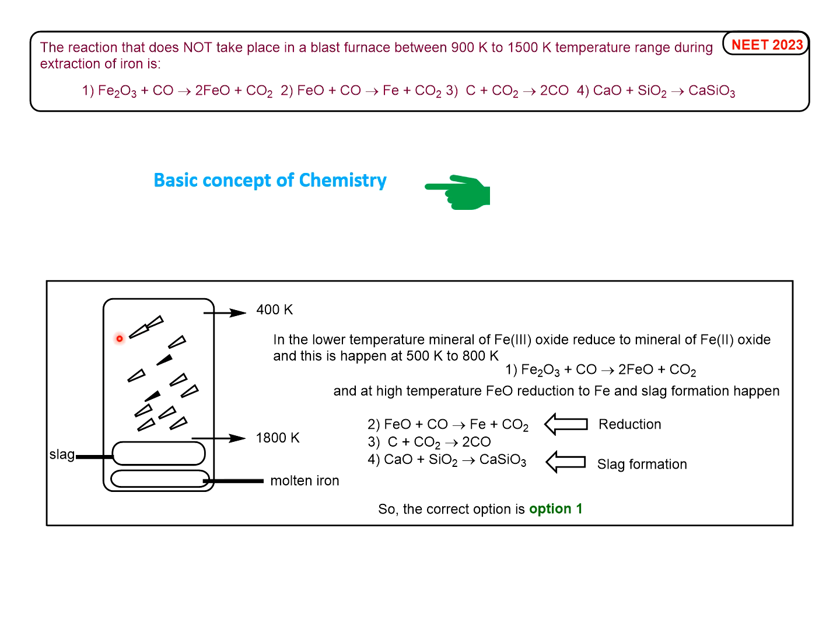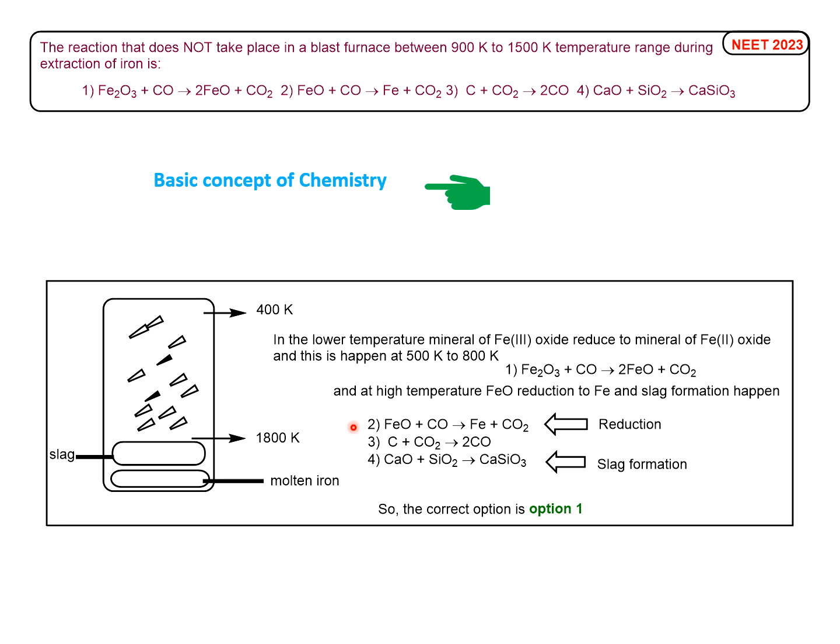So at nearly the top temperature here, the iron 3 oxide Fe2O3 plus CO gives FeO, iron 2 oxide. And at the high temperature, FeO reduction to iron and slag formation happen.